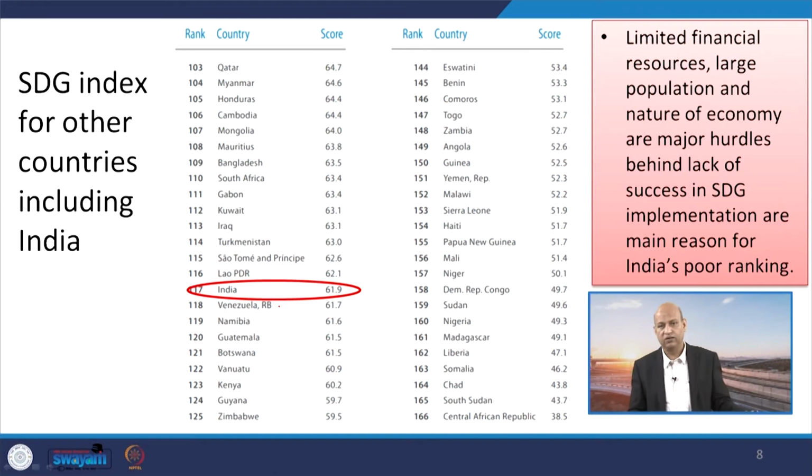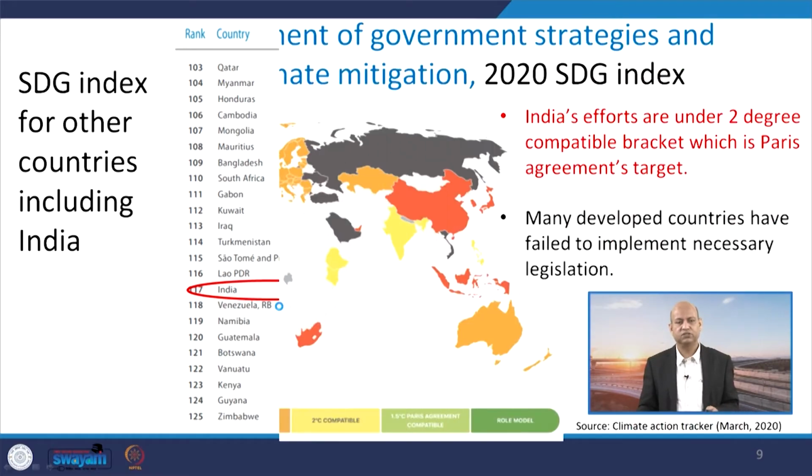So, this is not so good. Though we are making continuous efforts, there are certain gaps which we have to fill. Limited financial resources, large population and the nature of the economy are major hurdles behind this lack of success in the SDG ranking system, though the implementation is going on. The main reason for the poor ranking is, as I said, that there are so many things, because so much population is there, and whatever program you are launching, it takes time to reach the last person who is going to be benefited.